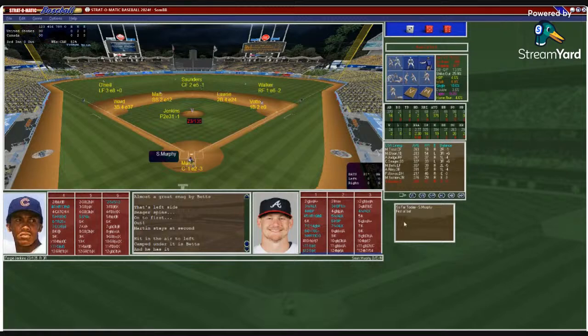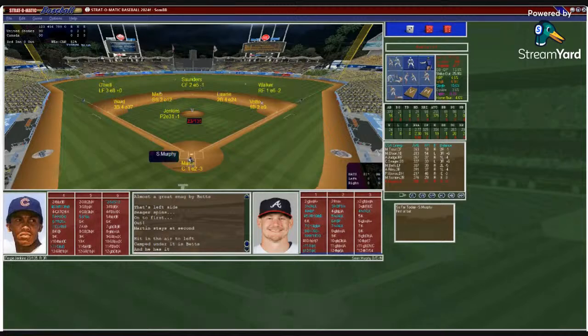We go to the third. No score between United States and Canada. Team Israel as they continue.